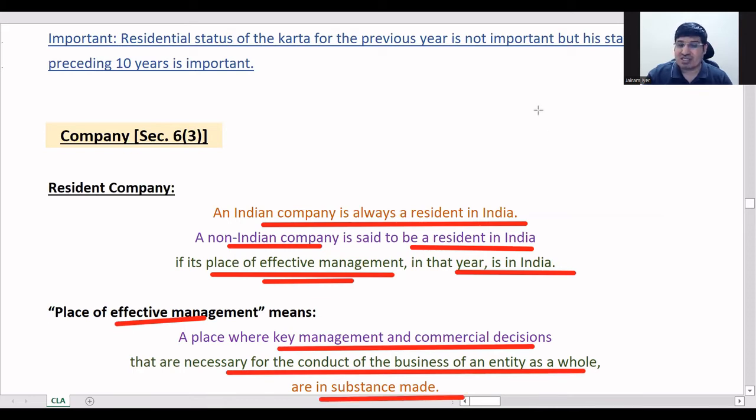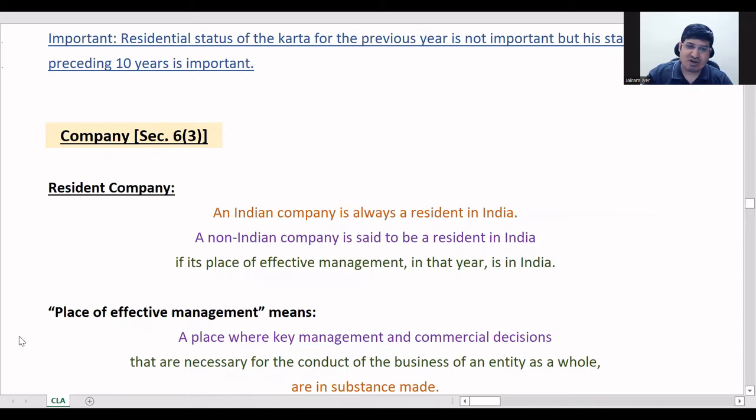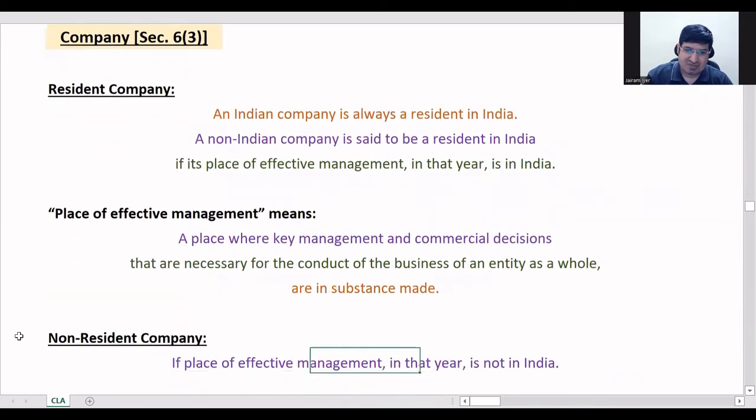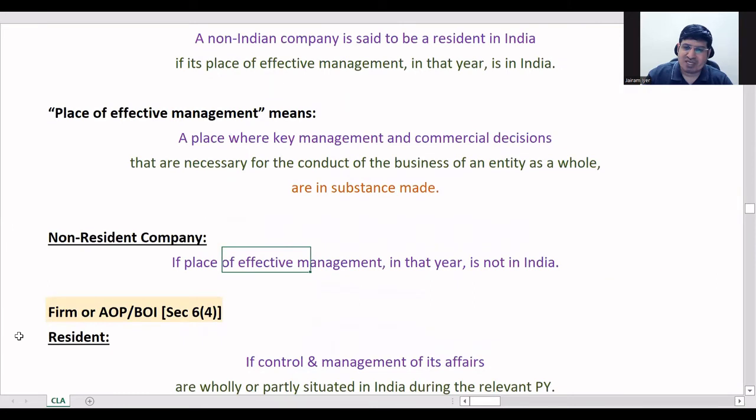That is, you can say the board of directors meetings, wherever it takes place, that place. That will be for company. Non-resident if POEM is not in India. So here we are talking about wholly, fully not in India. That word is not used, but that is the meaning of it.